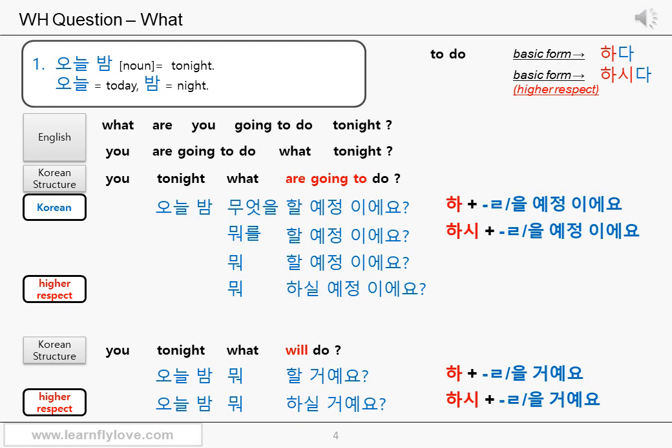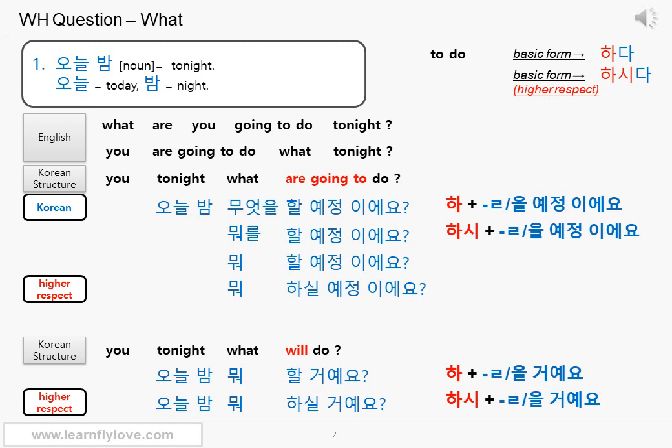Let's see the vocab box first. 오늘 밤 is tonight. 오늘 is today. 밤 means night. 오늘 밤, today night. So it's tonight. 오늘 밤 is not one word, by the way, as tonight is in English. It's 오늘 plus 밤. Therefore, you have to put a space between the two words.